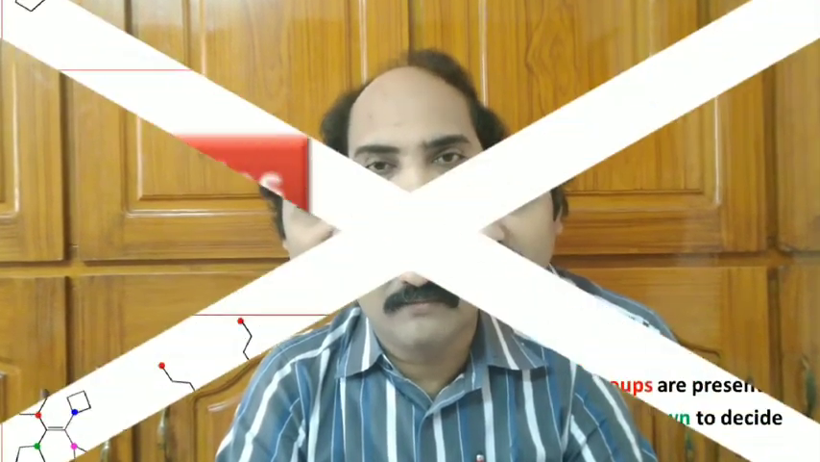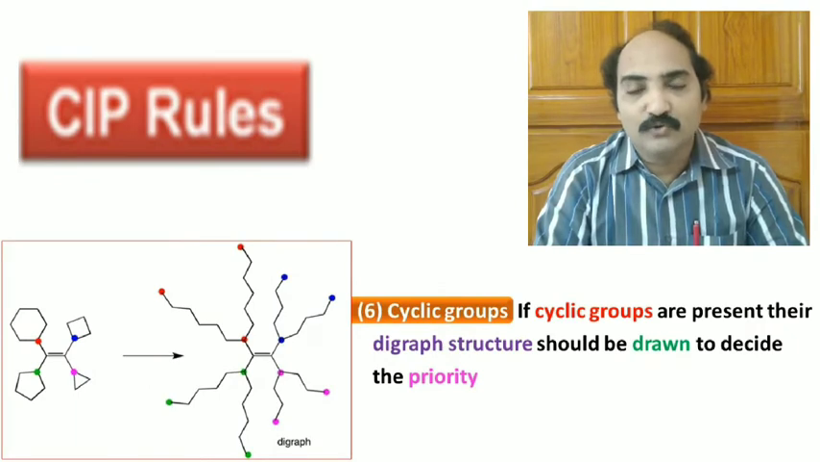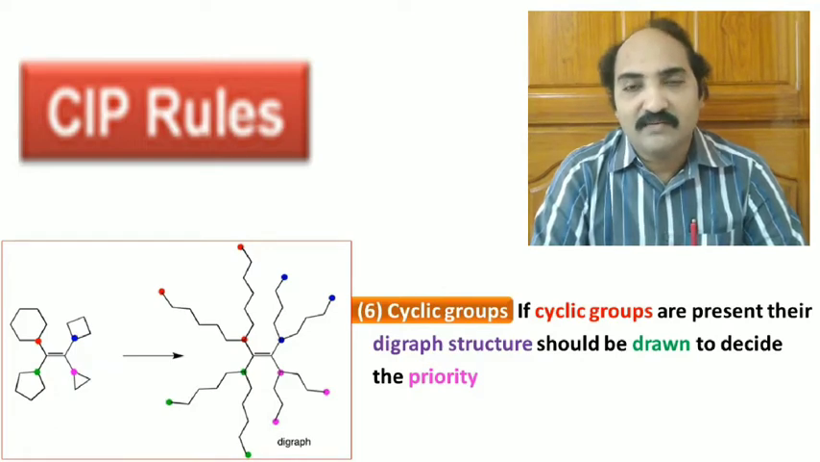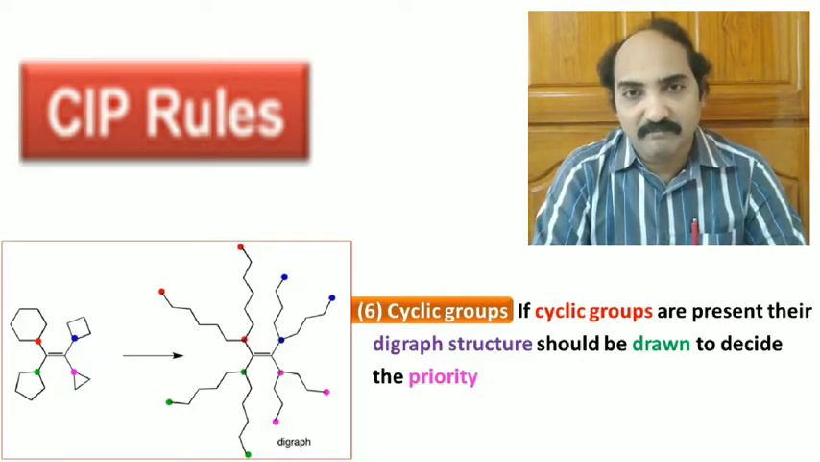Rule number 6. This rule reports the presence of cyclic groups attached to the stereocenter. If a cyclic group is attached to the stereocenter, then its digraph structure should be written by opening it from left to right and right to left. That is, each cyclic group attached to the stereocenter should be written in the form of two chains, as I have explained in this particular example.